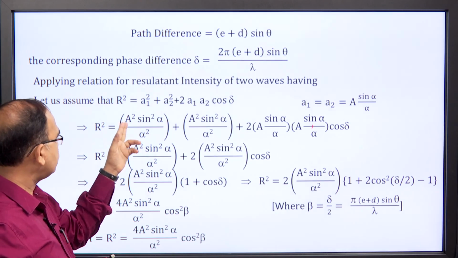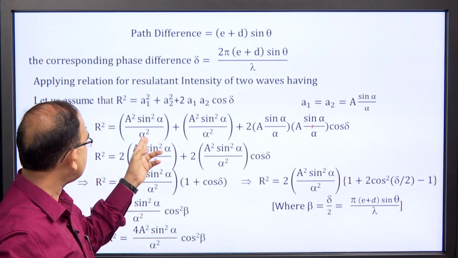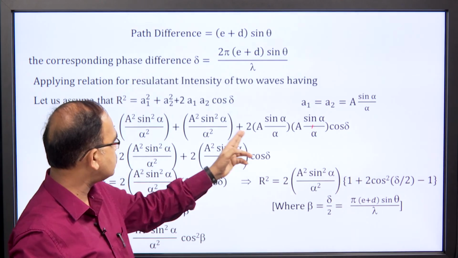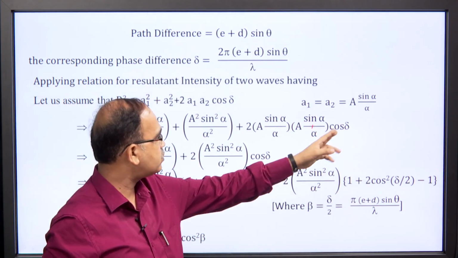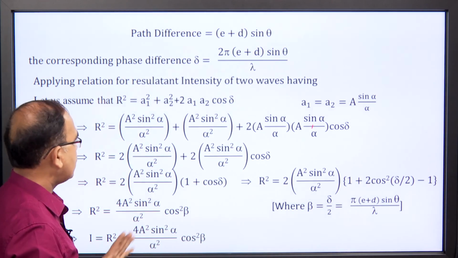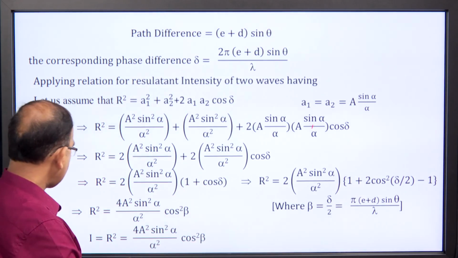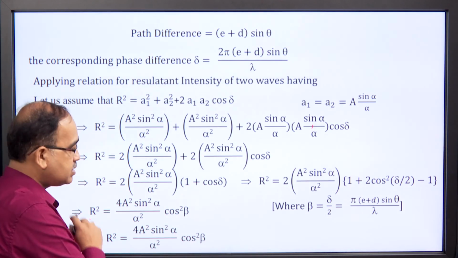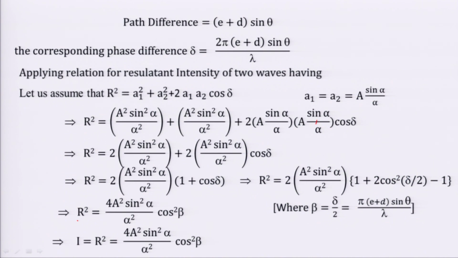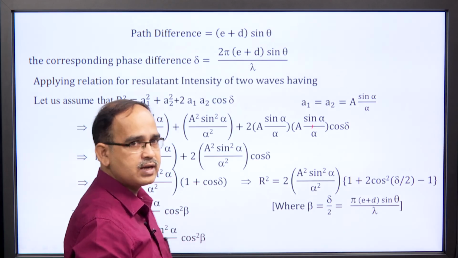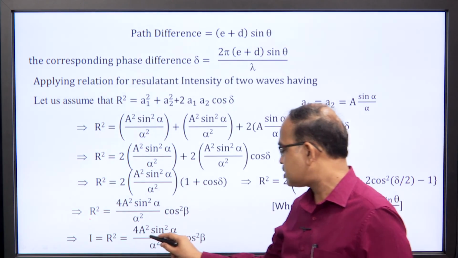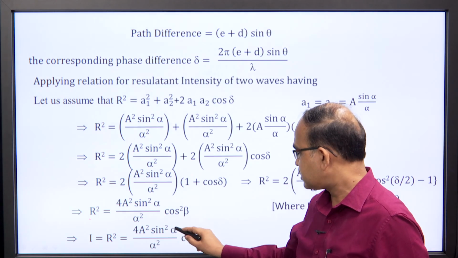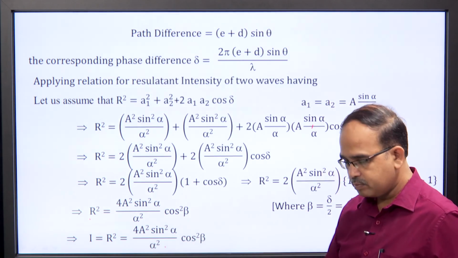So, r square will be A square sin square alpha over alpha square plus A square sin square alpha over alpha square plus 2 times A sin alpha over alpha times A sin alpha over alpha into cos delta, which on simple mathematical procedure will give you r square as 4 A square sin square alpha over alpha square cos square beta. Here we have used beta as delta by 2, that is pi over lambda e plus d sin theta. So, the intensity in case of Fraunhofer diffraction at double slit is I is equal to r square, that is 4 times A square sin square alpha over alpha square cos square beta.